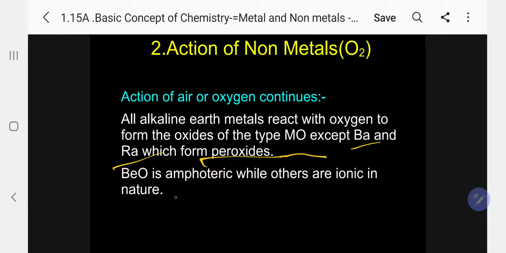And beryllium oxide is amphoteric in nature. Amphoteric means it shows both acidic and basic character, like amphibians, which live in both water and land. While the others are ionic in nature.